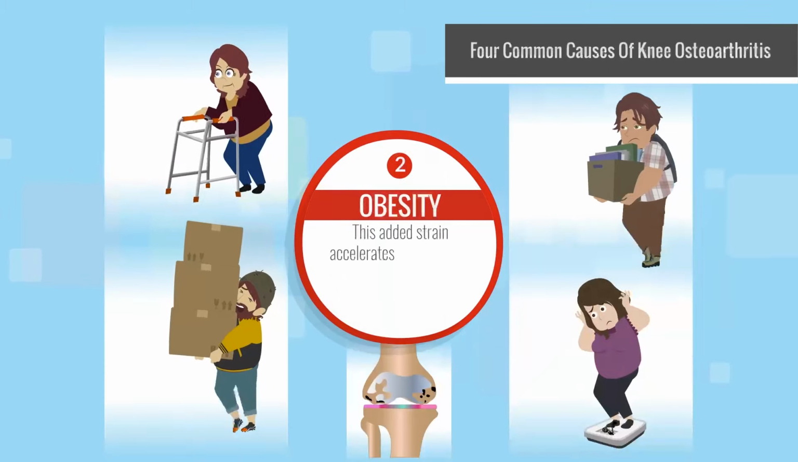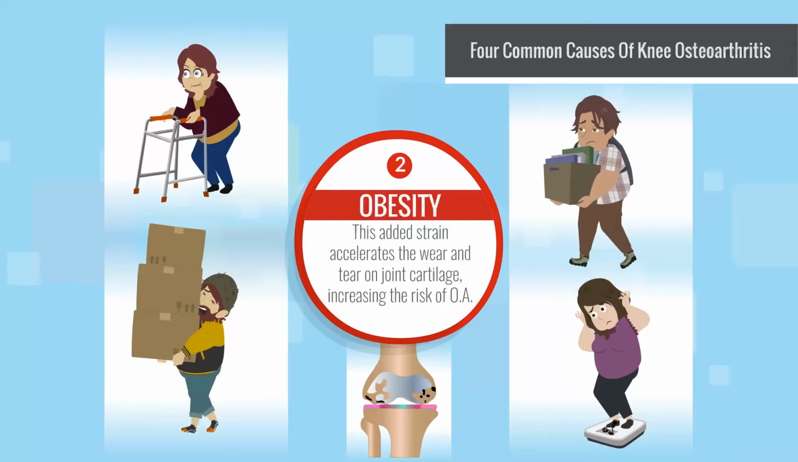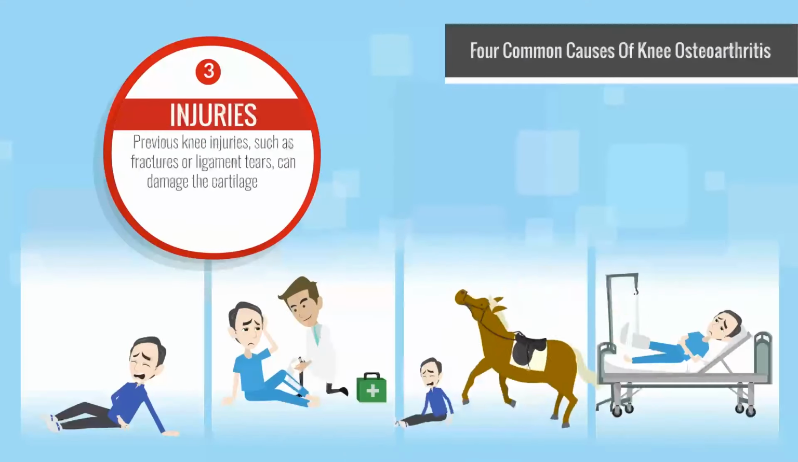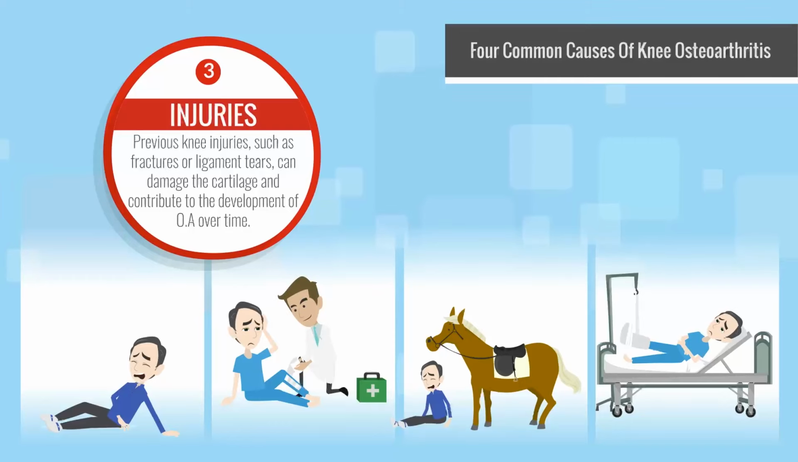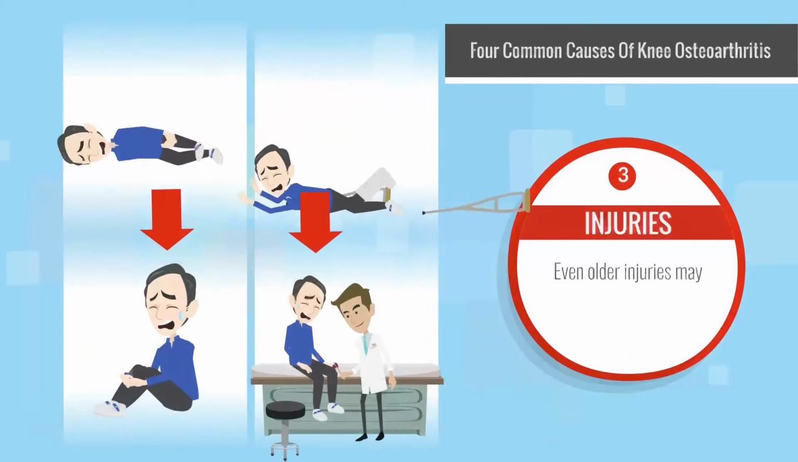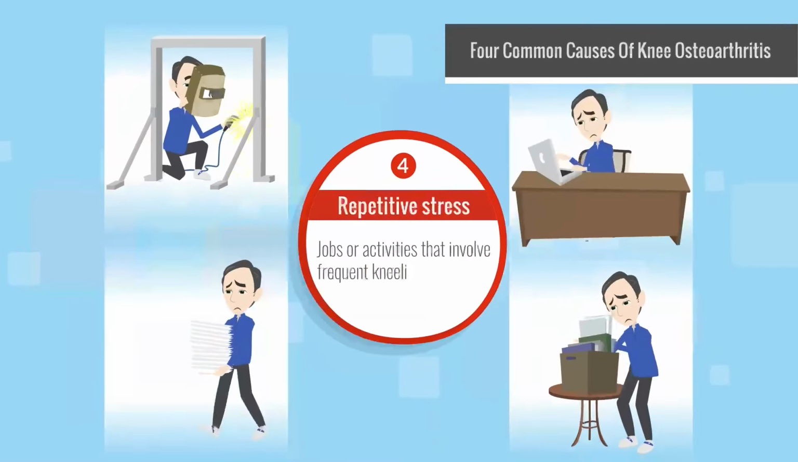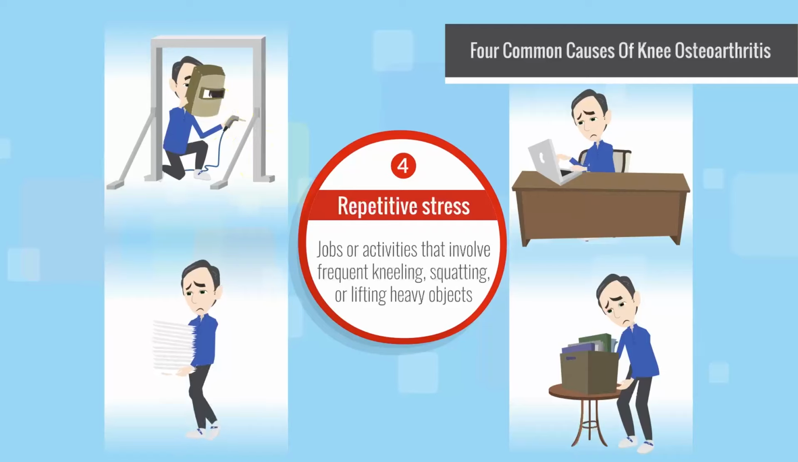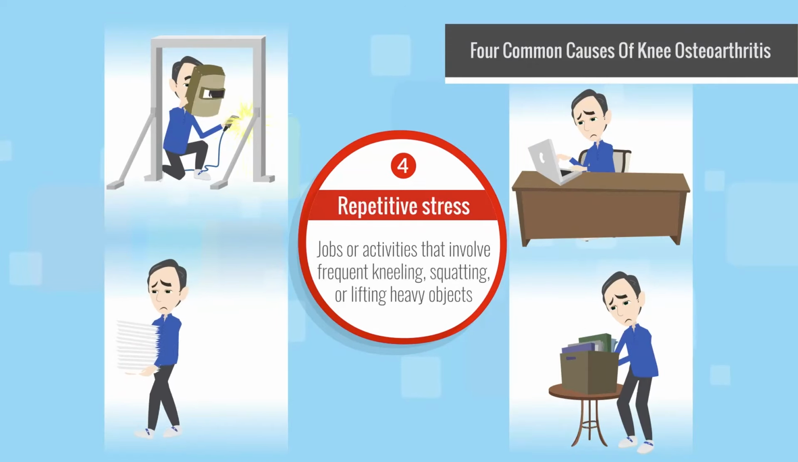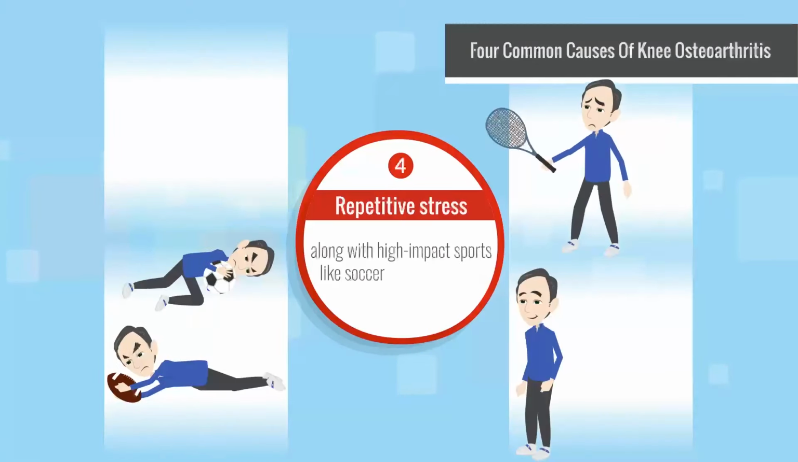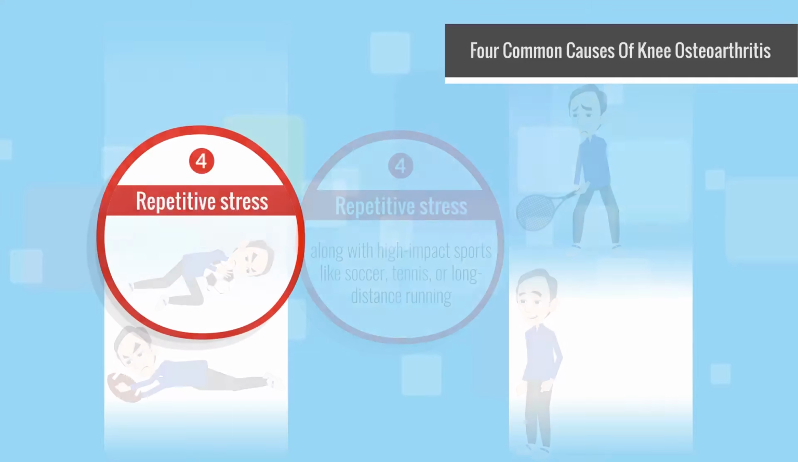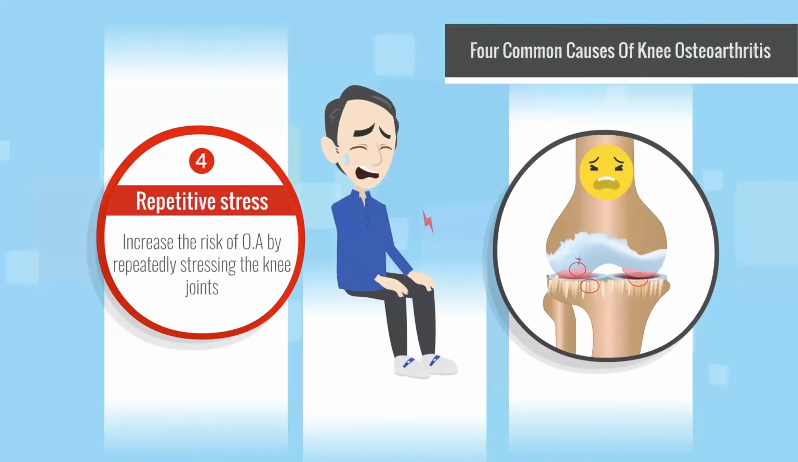This added strain accelerates the wear and tear on joint cartilage, increasing the risk of OA. 3. Injuries. Previous knee injuries, such as fractures or ligament tears, can damage the cartilage and contribute to the development of OA over time. Even older injuries may predispose individuals to osteoarthritis later in life. 4. Repetitive stress. Jobs or activities that involve frequent kneeling, squatting, or lifting heavy objects, along with high-impact sports like soccer, tennis, or long-distance running, can increase the risk of OA by repeatedly stressing the knee joints.